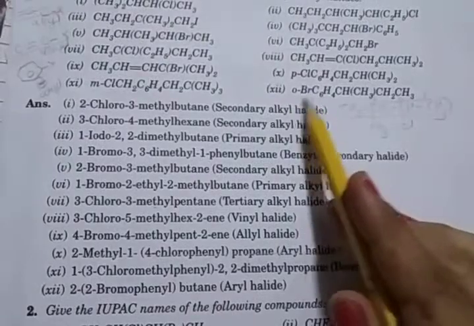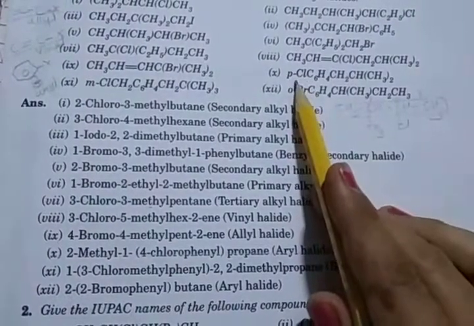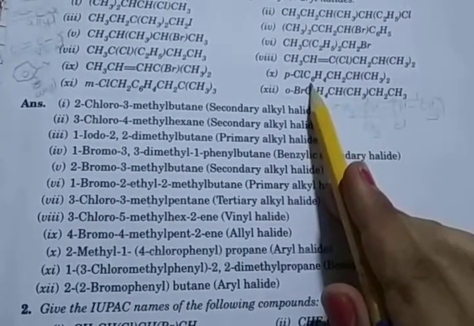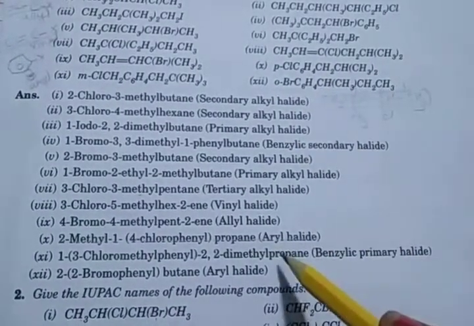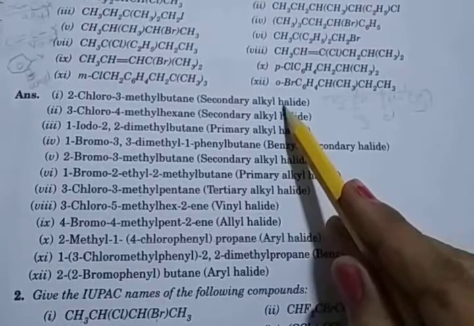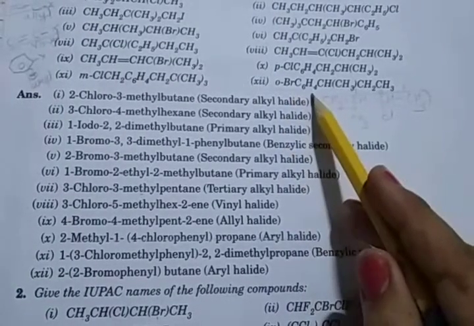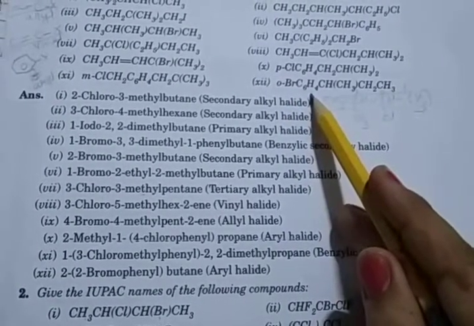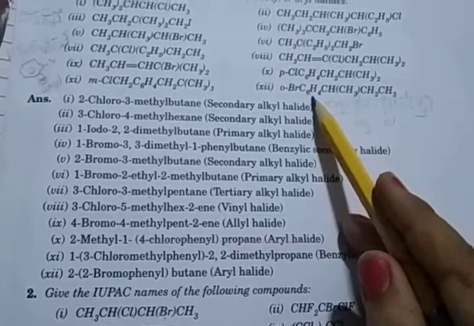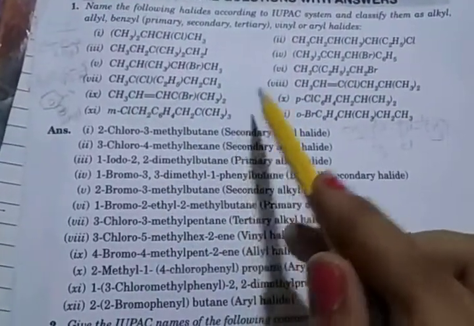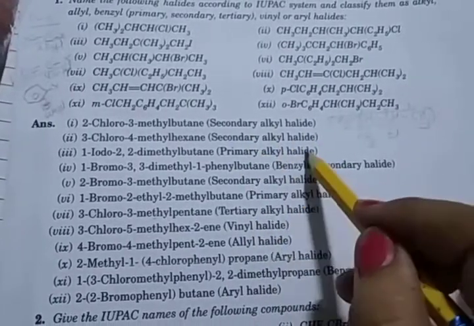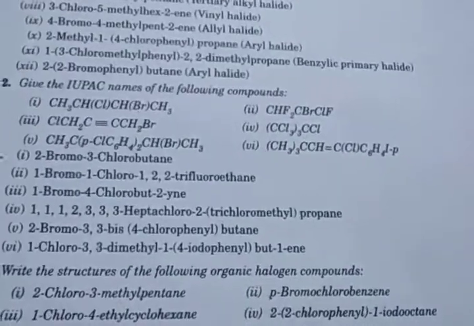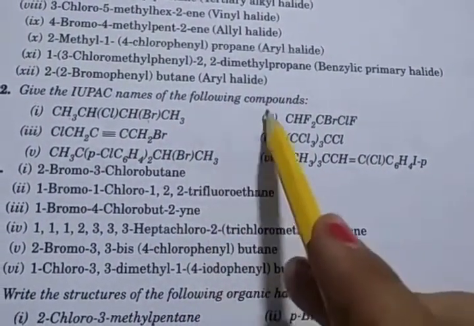Then the halogen here attached, 10th number, halogen attached to a phenyl benzyl group, so its category is aryl halide. And 12th number also has halogen Br attached to C6H4 benzene, so it is also aryl halide. So first open the structure and then write the name, and then in bracket you write which type of halide. Clear?